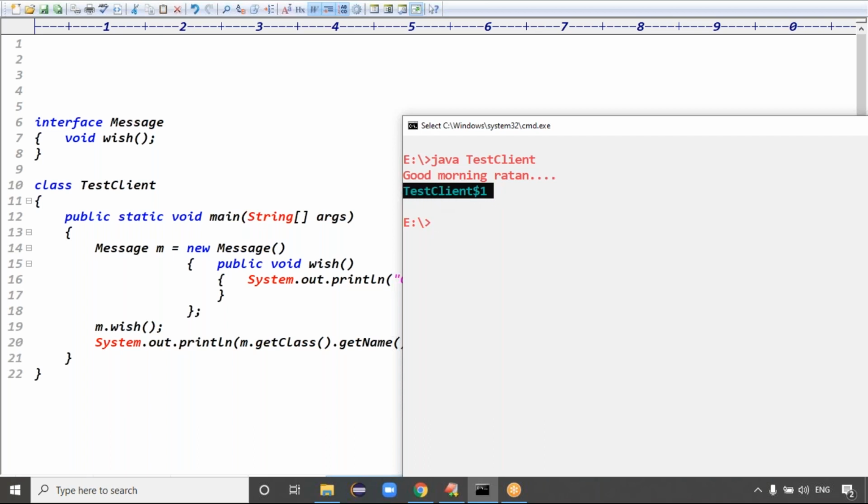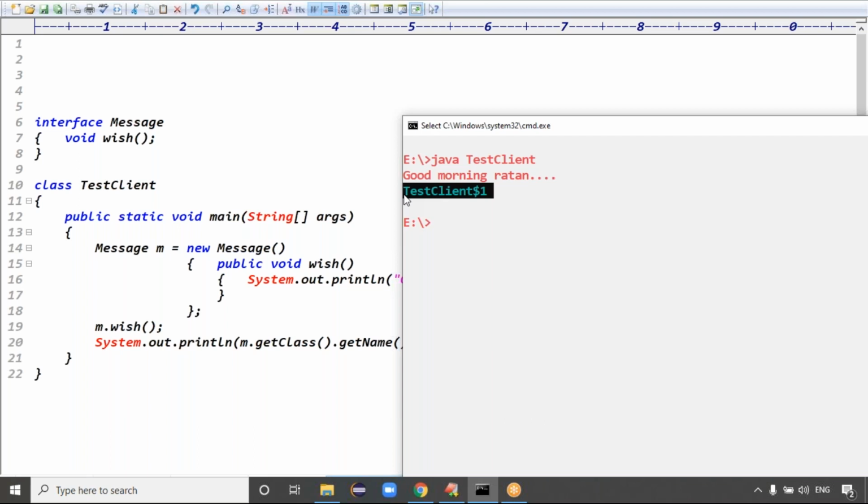Previously we were taking a separate class to write the logic, but are we taking a separate class now? In this example, no. We are directly creating an object of Message. But don't think that because we write Message object directly, a Message object is created. Internally a class is generated, and that class overrides the method. Internally this line creates TestClient$1, guys. This class is called an anonymous inner class, the nameless inner class in Java. Internally the class is there, but we are not giving it any name, so it is nameless.